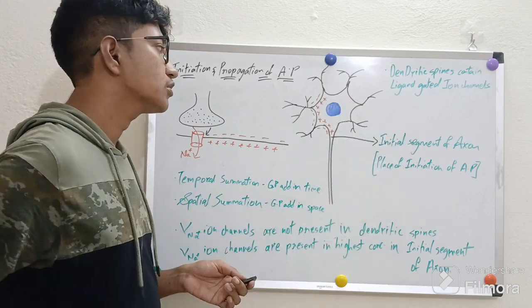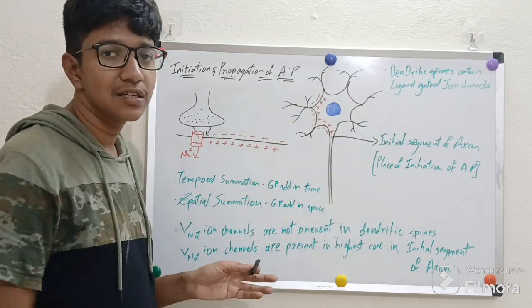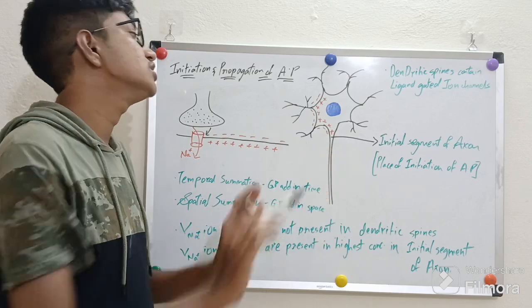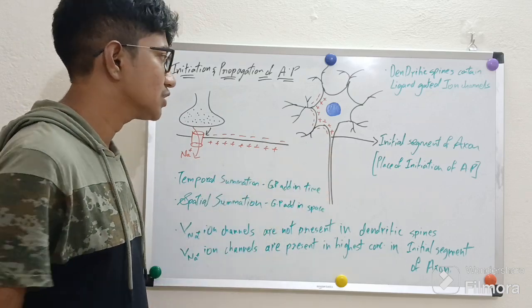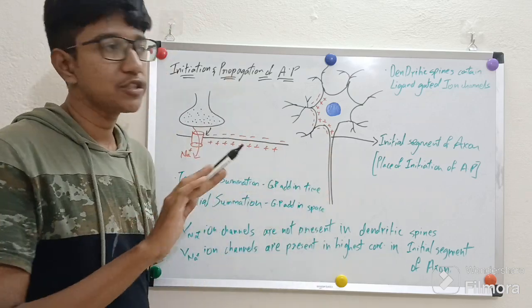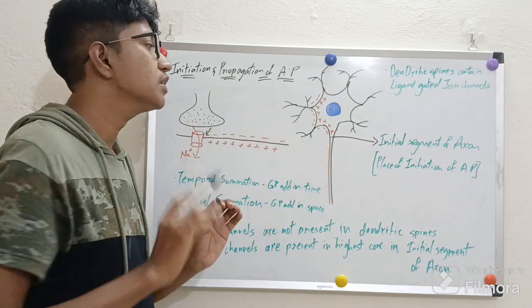Why the initial segment of the axon? Why not the dendrites or dendritic spines? First, how it is initiated. If we go deeply into the process, first graded potential should be produced before action potential is fired.